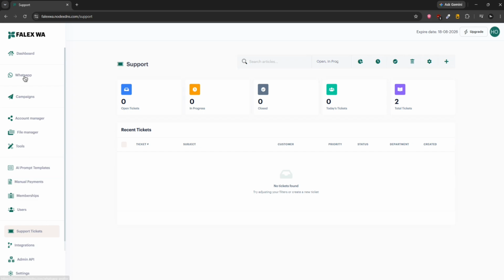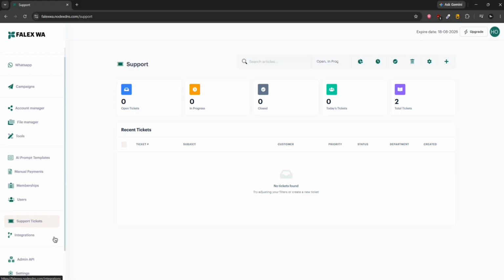In the basic feature, you will only have the WhatsApp section access, file manager access, tools access, and also the settings. When you go with the SaaS version, it will include everything that you are looking at in this video. You can open a ticket. You can filter all the tickets here. Then you can close tickets in bulk or set them to in progress in bulk or something like that. Then let me show you the new ticket open page.